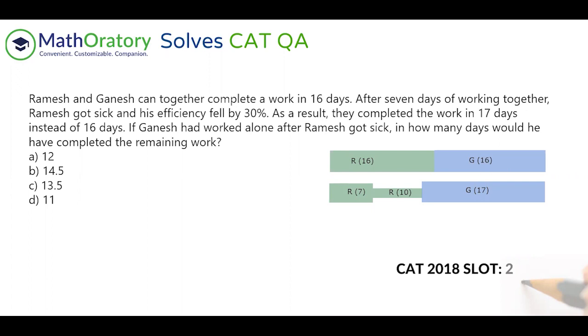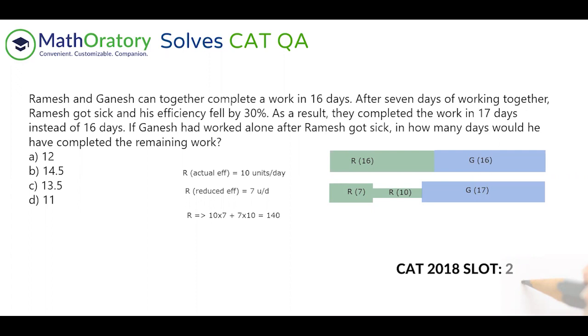Now let us try to relate the information related to Ramesh's efficiency. So we know that Ramesh's actual efficiency is dropping by 30%. So let us say the actual efficiency of Ramesh is 10 units per day. After it drops by 30%, it should become 7 units per day. So this is the reduced efficiency, right? Now, what is the work that he has done in this scenario? With 10 units per day, he has completed 7 days of work, and with 7 units per day, he has completed 10 days of work. So a total of 140 units is completed by Ramesh.